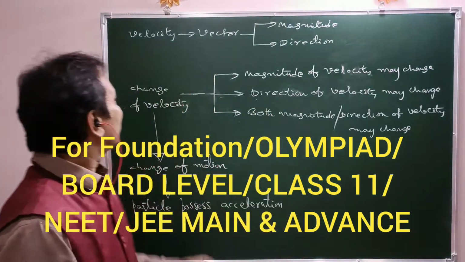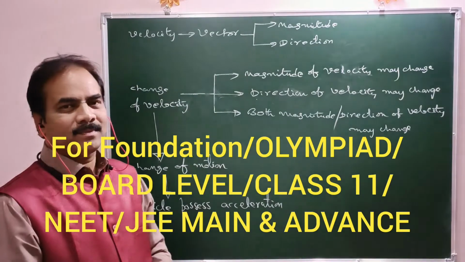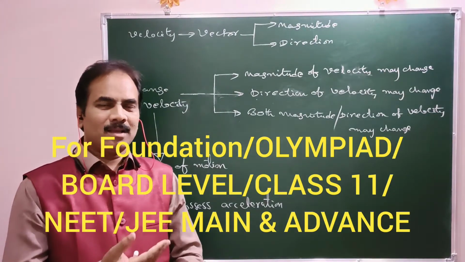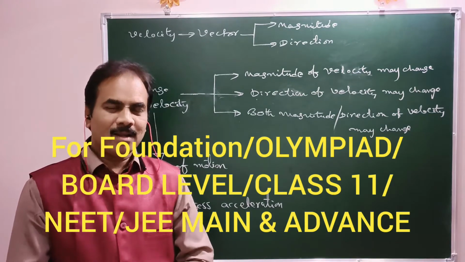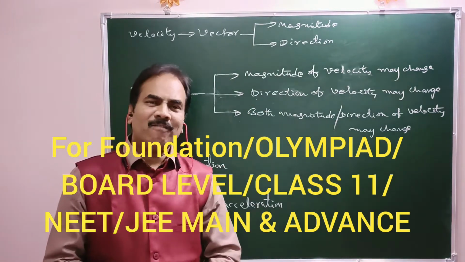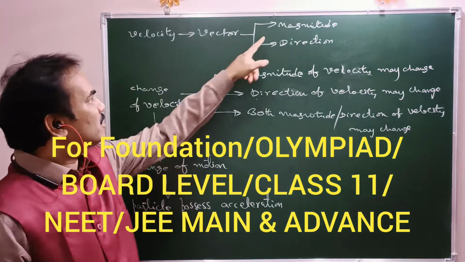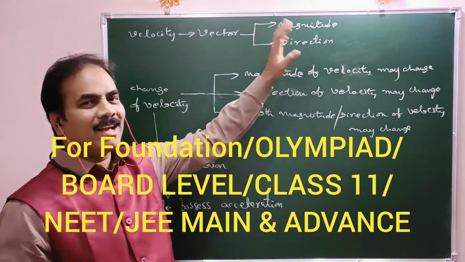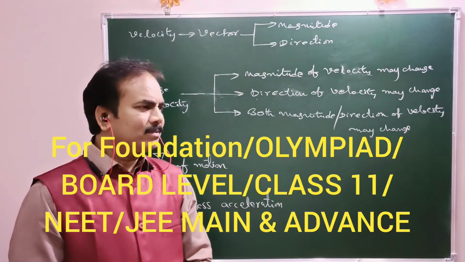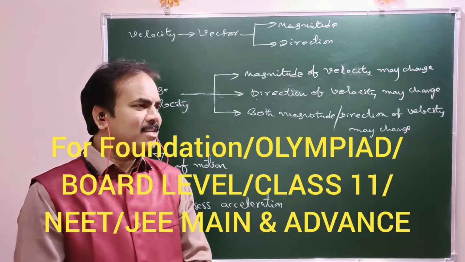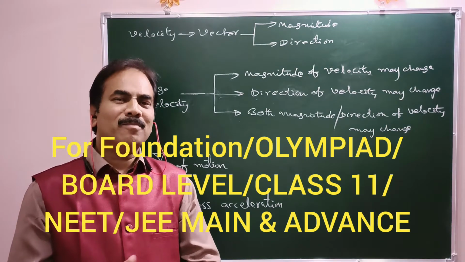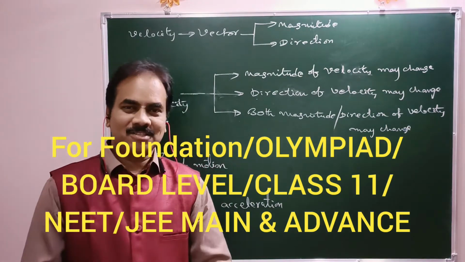Now here, see velocity. Velocity, you know very well, is a vector quantity. Why? Because it possesses magnitude as well as direction, and also obeys the triangle law of addition or parallelogram law of addition. So it is a vector quantity, meaning it should have both magnitude as well as direction. Now any vector is said to be changed provided magnitude changes or direction changes, or both magnitude as well as direction changes. Am I right?